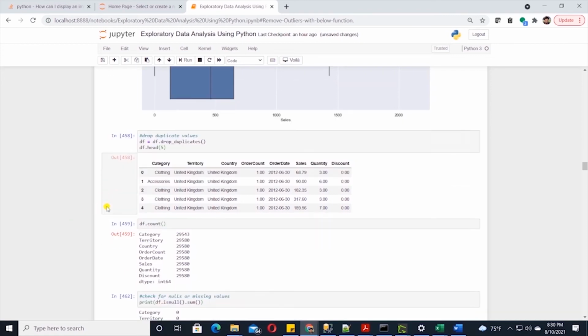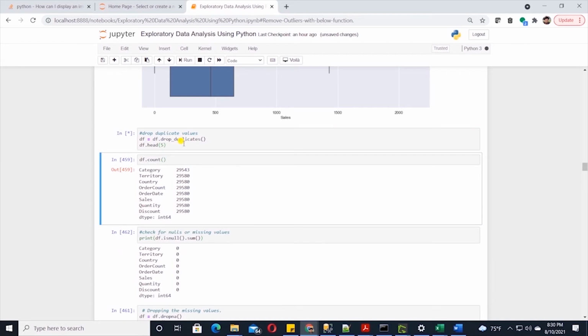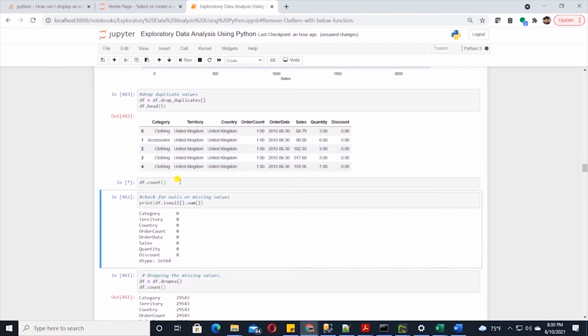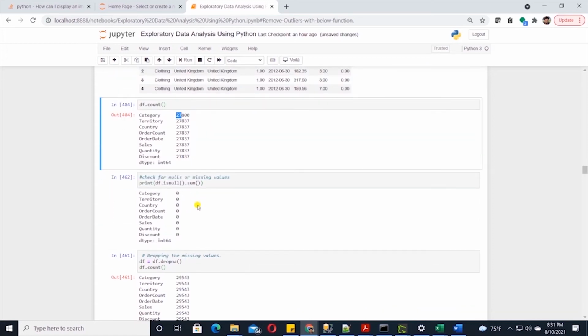Then we are dropping duplicate values in the dataset. We simply call drop_duplicates on the data frame. Let's do a count to see how many observations are available now. And now we are left with 27,000 after removing the outliers and duplicates.